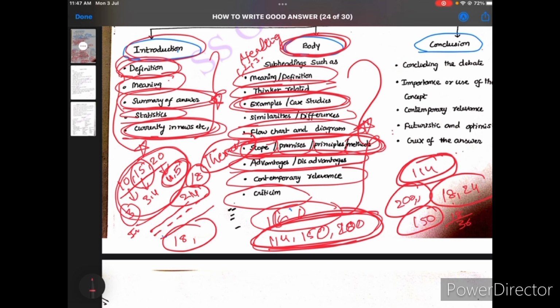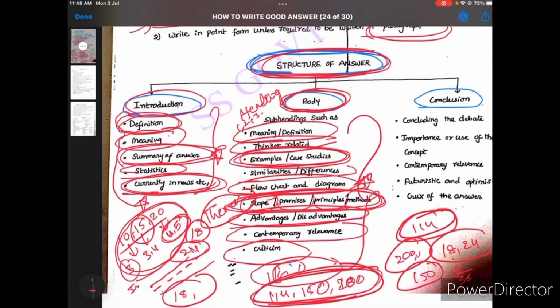Just remember this. Every time, the introduction part and conclusion part should not be more than 3 to 4 lines. If it is a 20-mark question, then you can use 4 to 5 lines. Okay, not more than that. Try to remember this and practice answer writing daily. Then you will understand what to write, what not to write, and where you should write. These are the things that will be useful in the final exam.